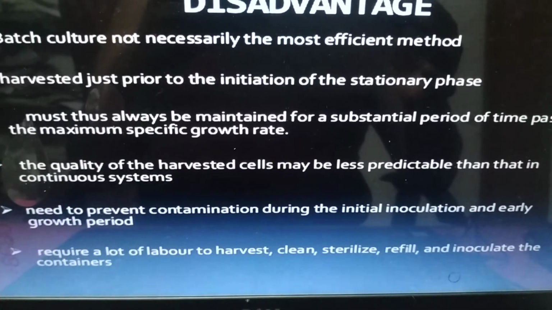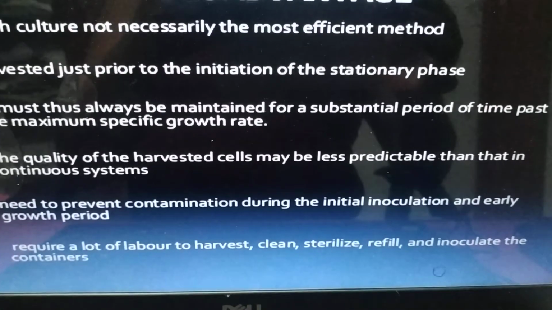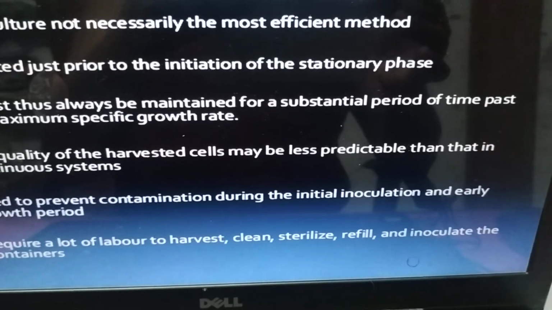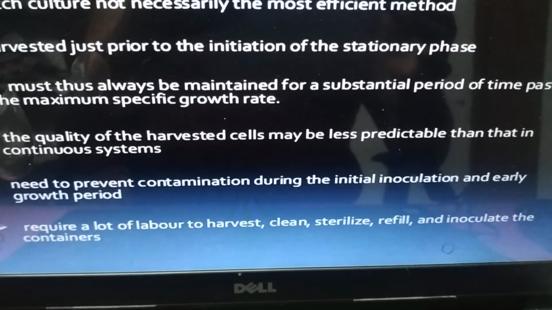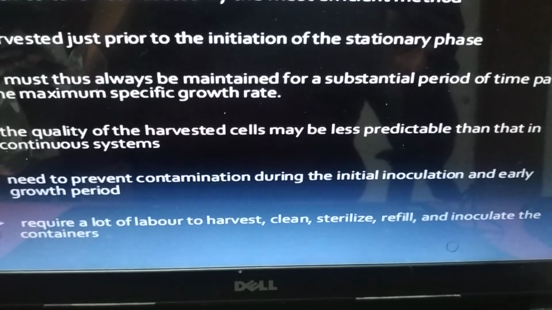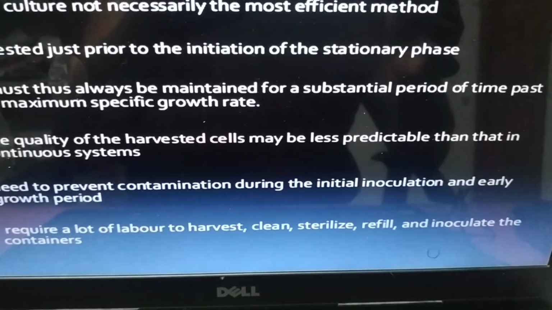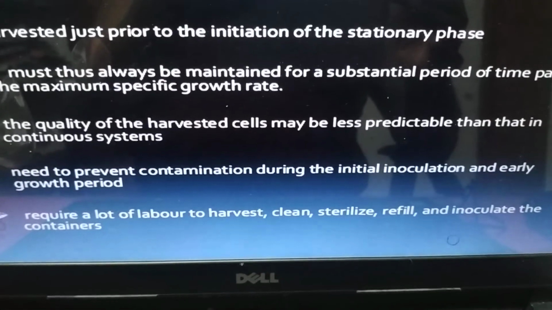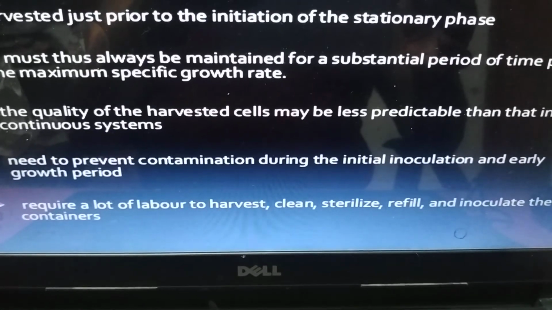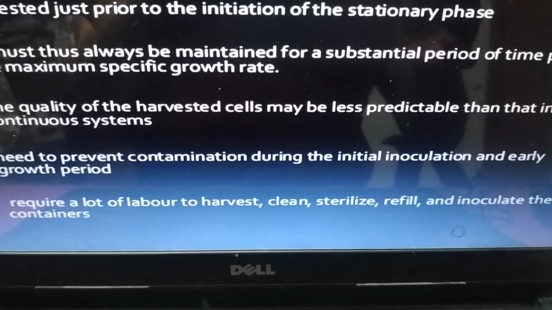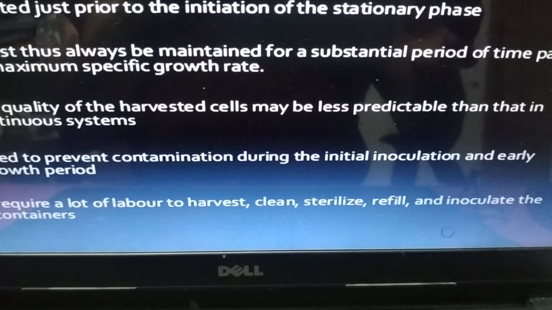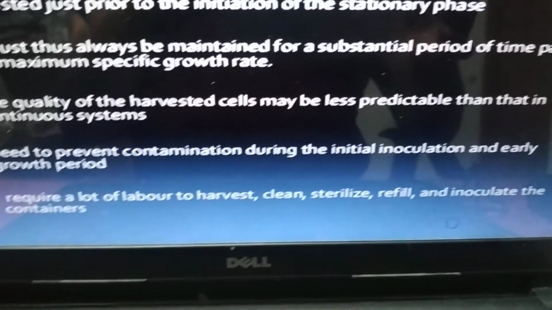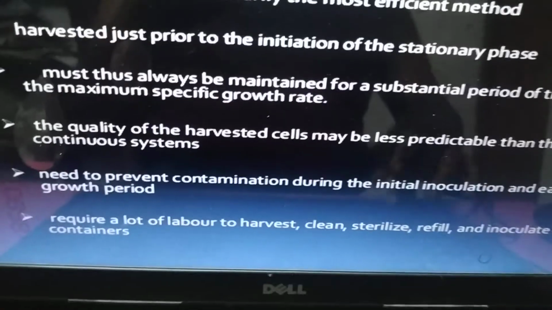The quality of the harvested cells may be less predictable than in a continuous system. Need to prevent contamination during the initial inoculation and early growth period. It requires a lot of labor to harvest, clean, sterilize, refill, and inoculate the containers.